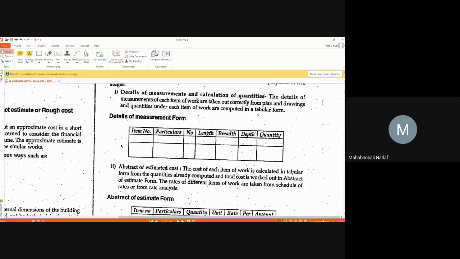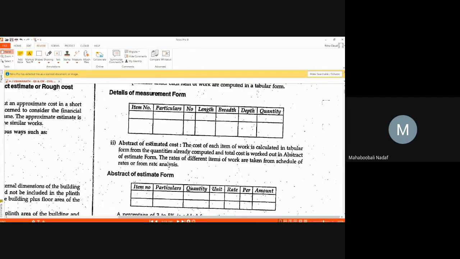Only items and their quantities form one document. That document is called the bill of quantities. Now, in another part, from the standard rates or from the first principles,